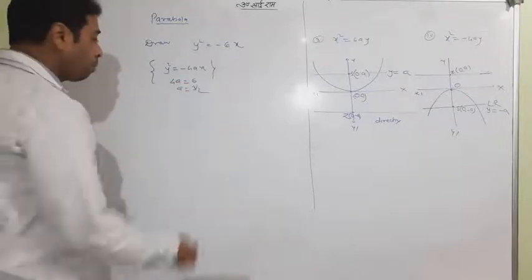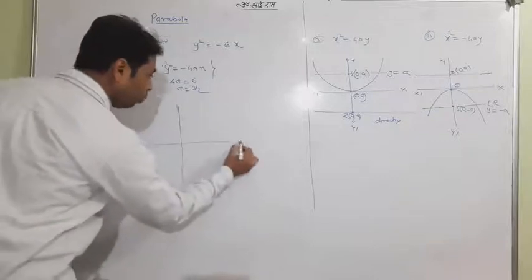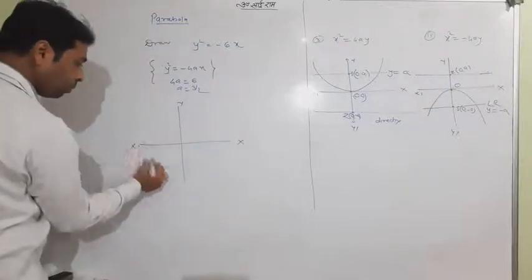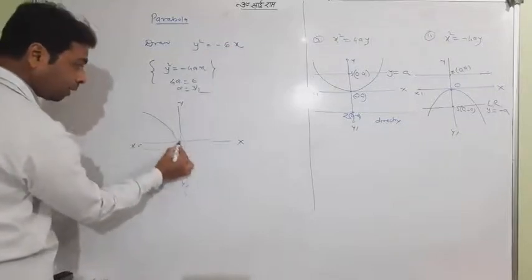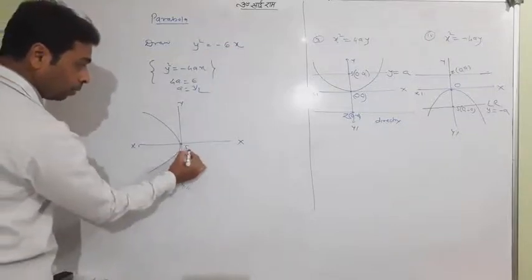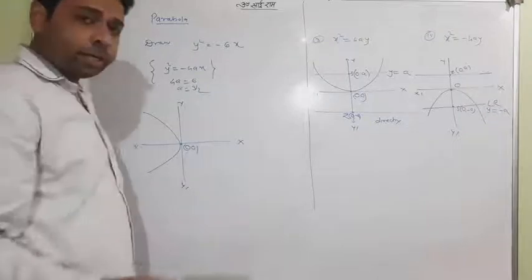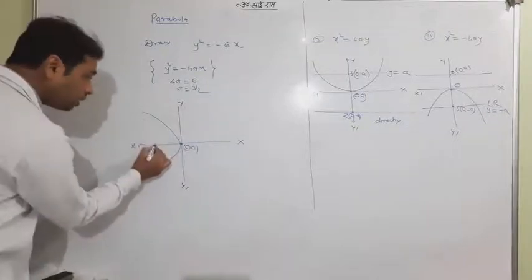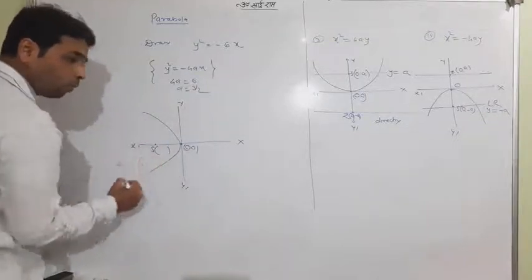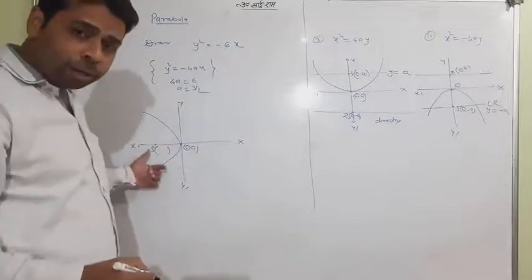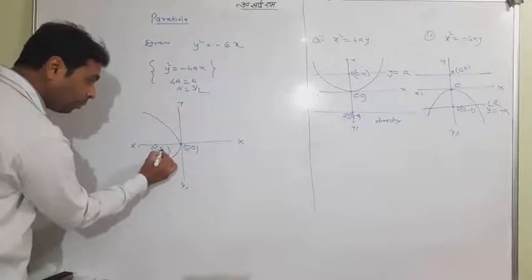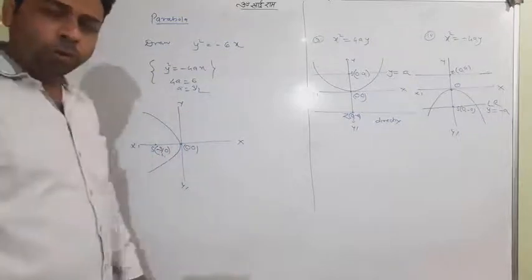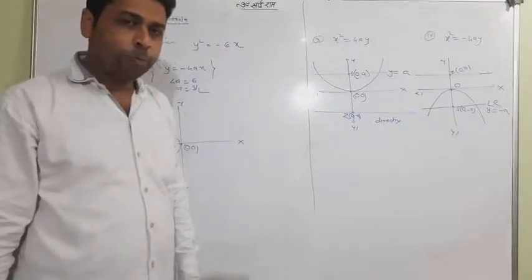First thing, make a picture. You know how to make the picture? Because it is y square equal to negative side, it is just like that. It is the origin point, which is the vertex, and this is your focus. Focus is what? Because it is the negative side, it is minus a and 0, meaning minus 3 by 2 comma 0. You have to make it like that.